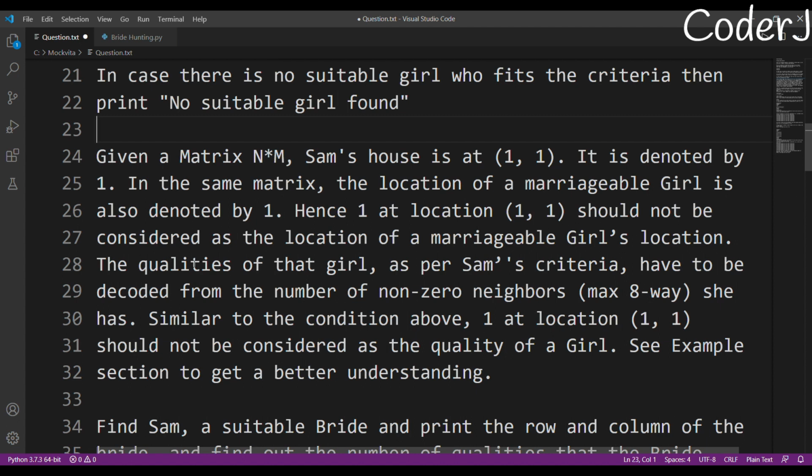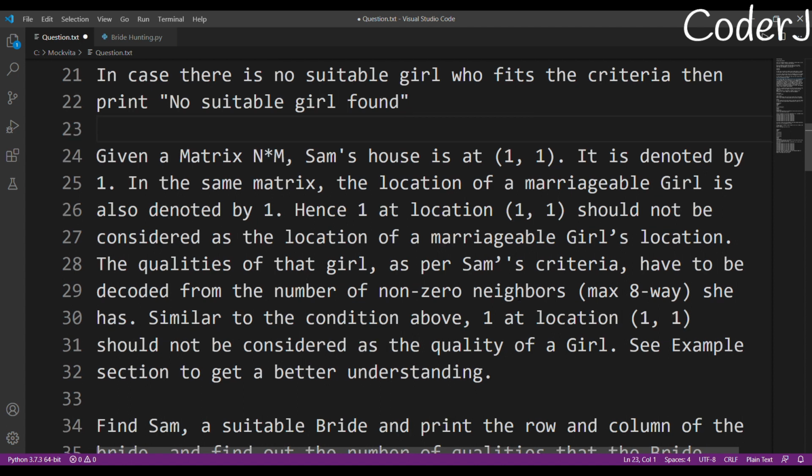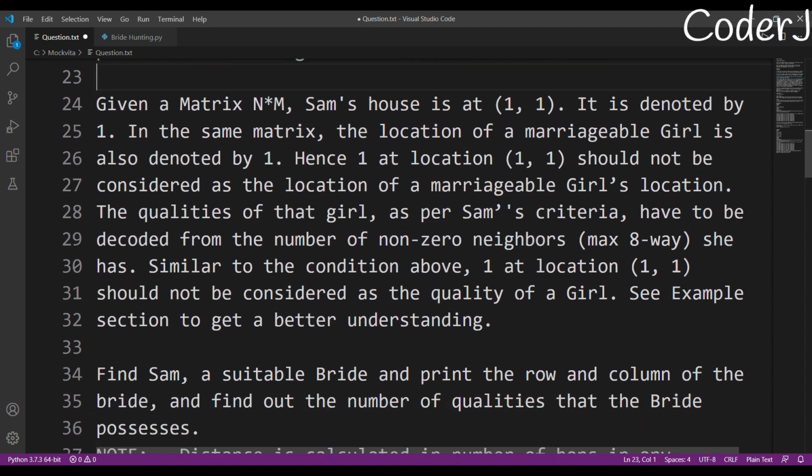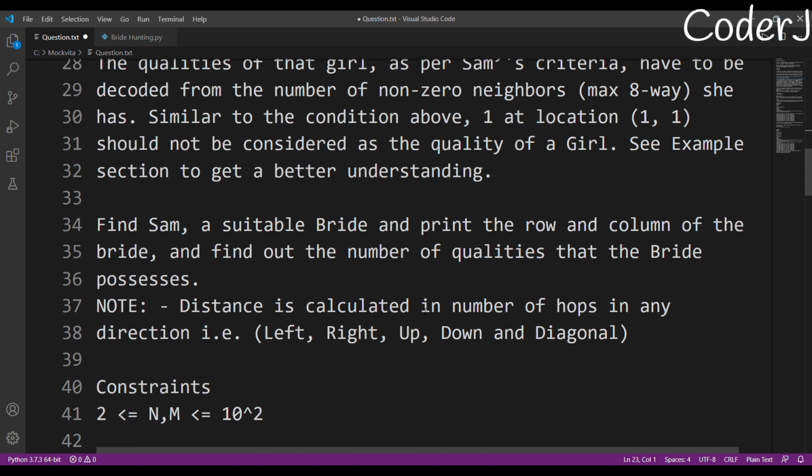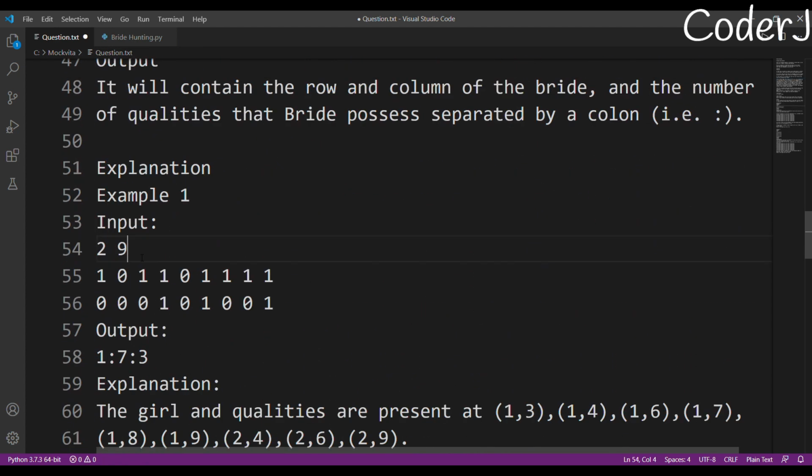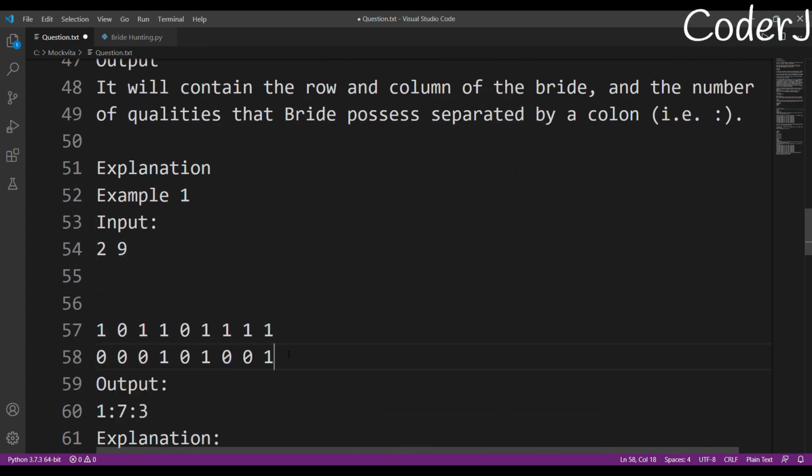The qualities of that girl, as per Sam's criteria, have to be decoded from the number of non-zero neighbors she has, similar to the condition above. One at the location should not be considered as the quality of a girl. See the example section. I'll just show you what it means. So suppose, just imagine that these are basically two lanes, with, let's say, these quarters. So this first quarter, let's just say, is the origin. Assume that this is the origin.